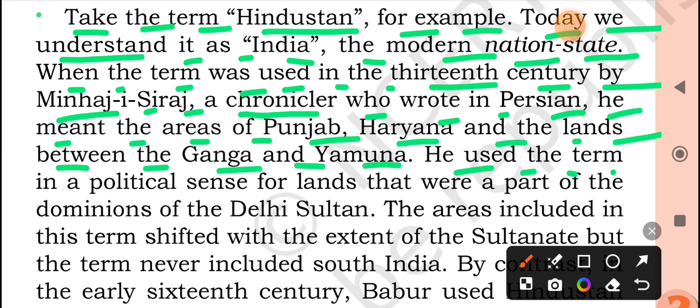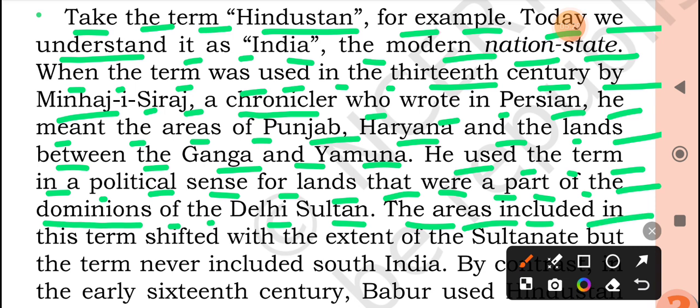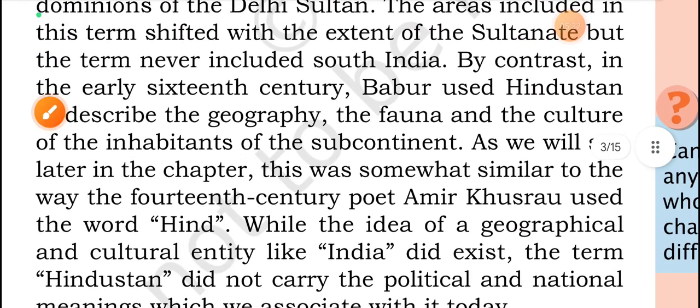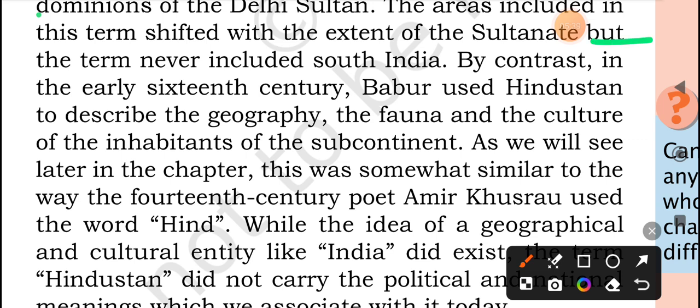He used the term in a political sense for lands that were a part of the dominions of the Delhi Sultan. The areas included in this term shifted with the extent of the Sultanate. But the term never included South India.